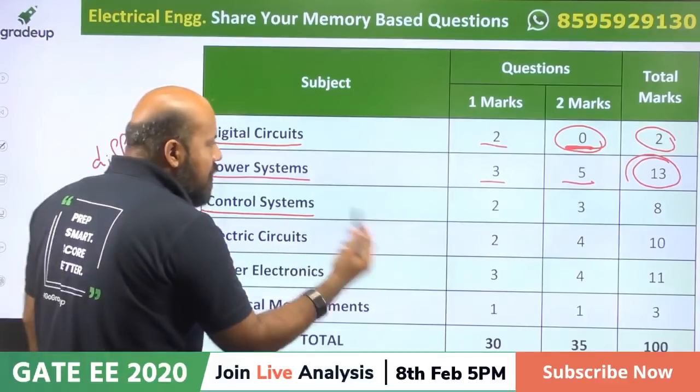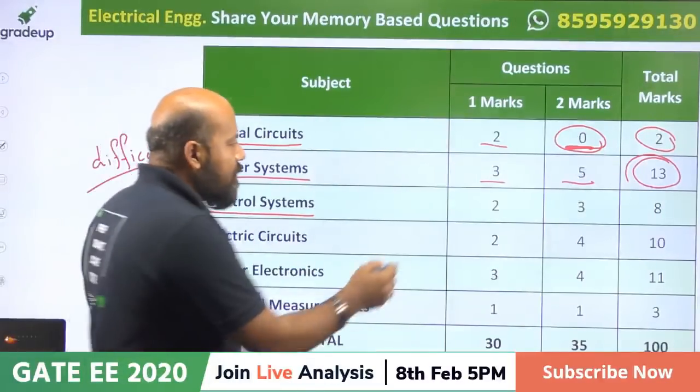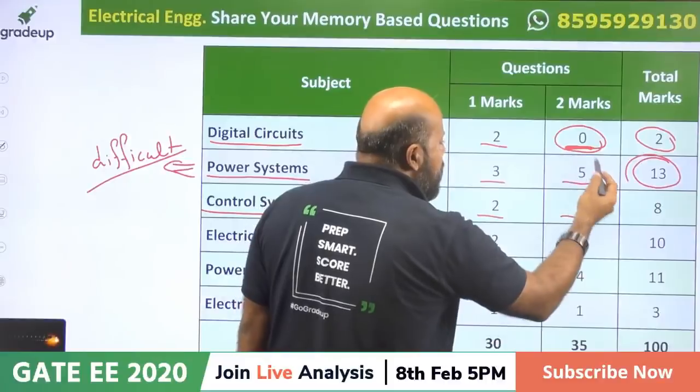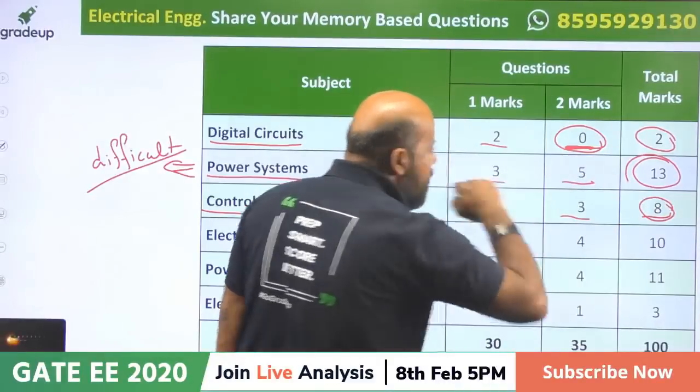Now let us see for control system. I hope control system was a bit easy. 2 questions of 1 mark, 3 questions of 2 marks, total 8 marks.